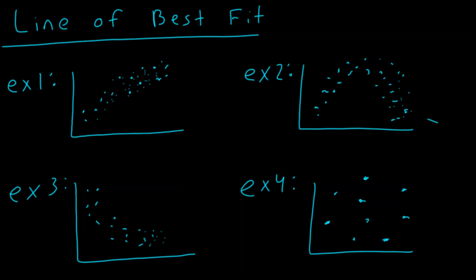Now we're going to talk about line of best fit, and basically you use a line of best fit whenever you're looking at data. Whenever we look at data, you want to say what's the best way to model it, and we have a lot of different ways to model data, but in Algebra 2 we're really going to focus on some basics. So everybody take a look at example 1.